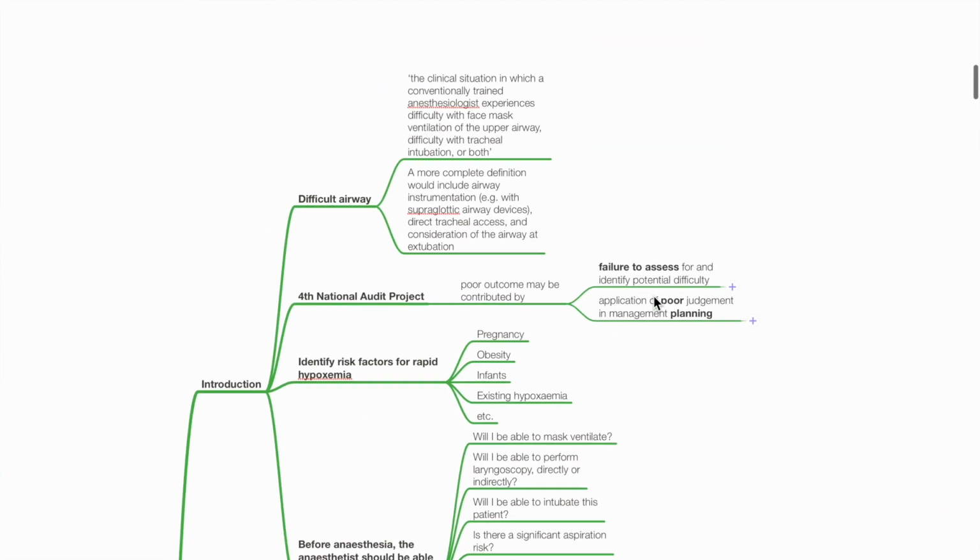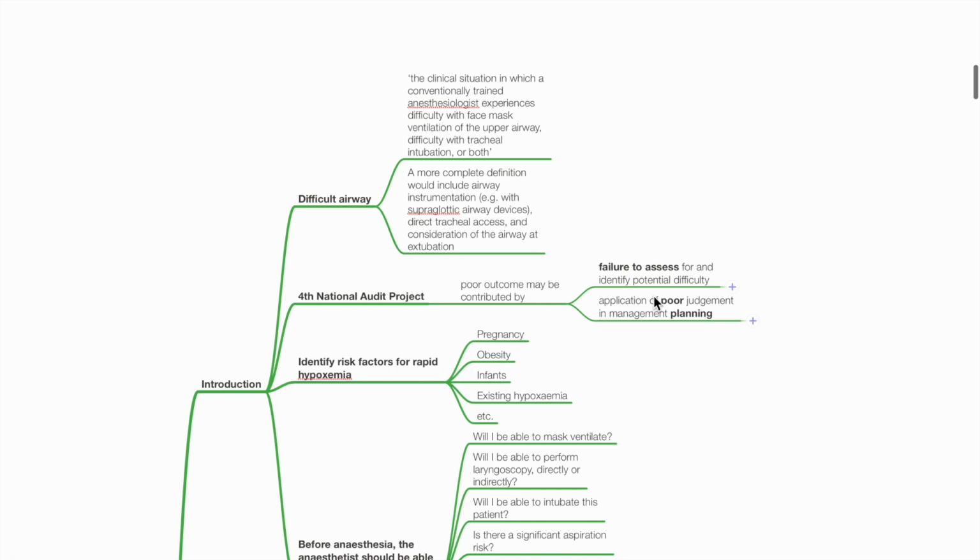Introduction. A difficult airway can be defined as the clinical situation in which a conventionally trained anesthesiologist experiences difficulty with face mask ventilation of the upper airway, difficulty with tracheal intubation, or both. A more complete definition would include airway instrumentation, direct tracheal access, and consideration of the airway at extubation.